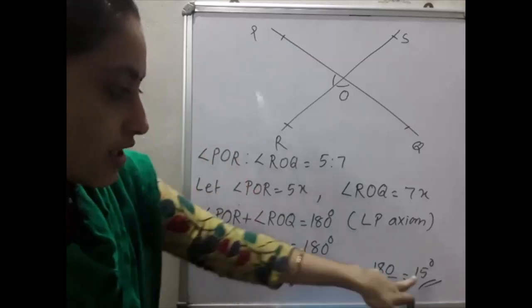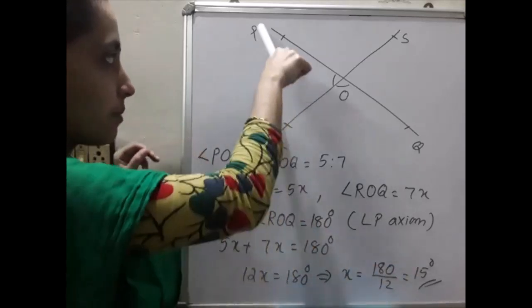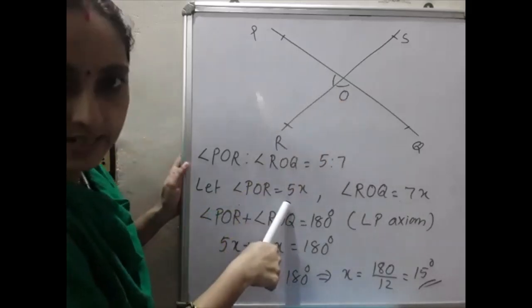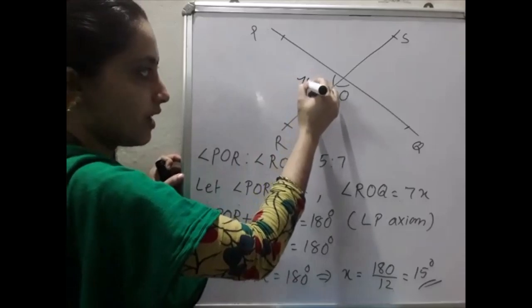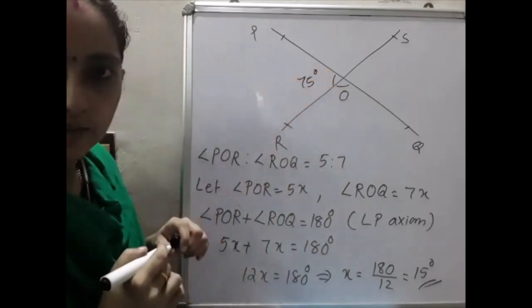Okay, so x is equal to 15 degree means what is POR? POR is equal to what? 5x, that is 5 into 15. 5 into 15 is what? 75 degree.